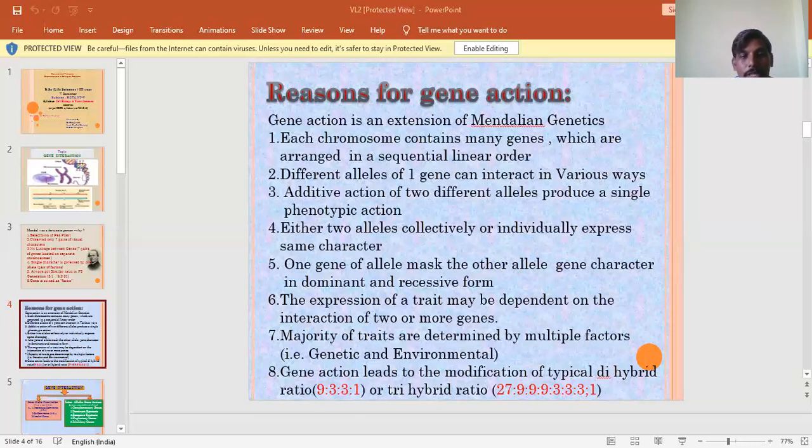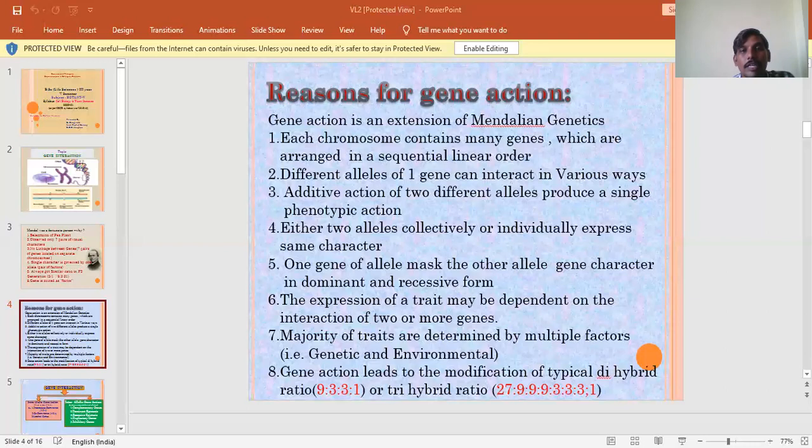On self-pollination of F1 plants, we get three types of phenotypes, which are calculated in a 12:3:1 ratio. You can go through that one. Here homozygous white and homozygous green plants are crossed with each other.